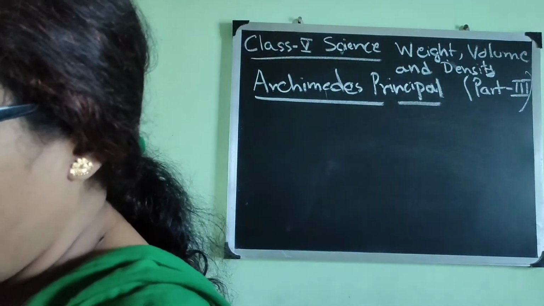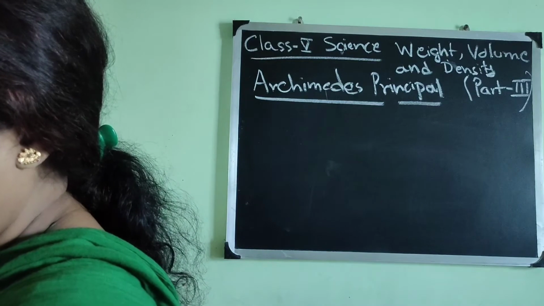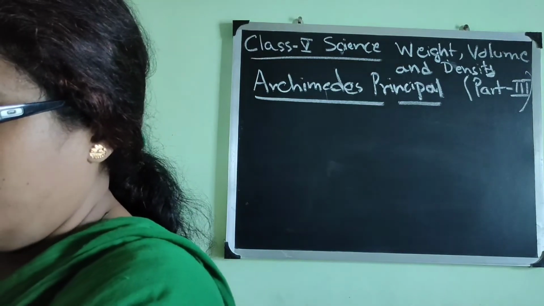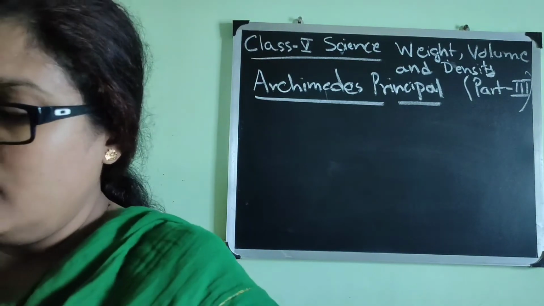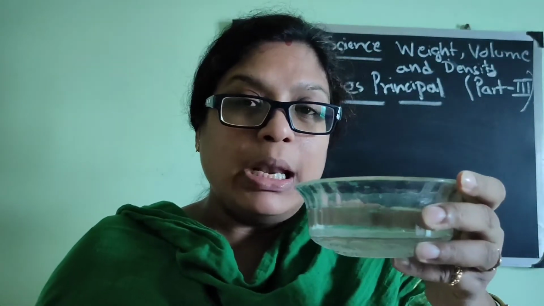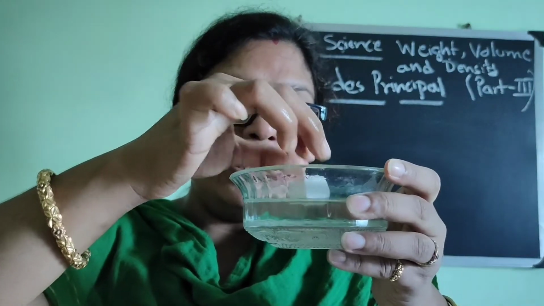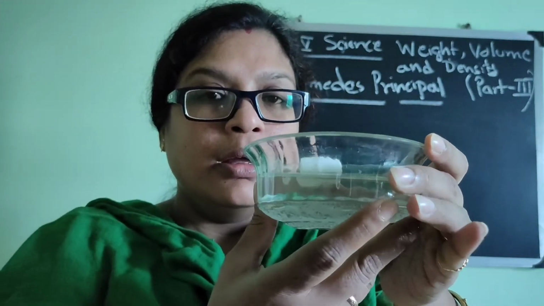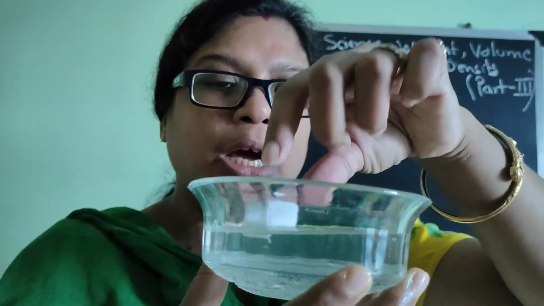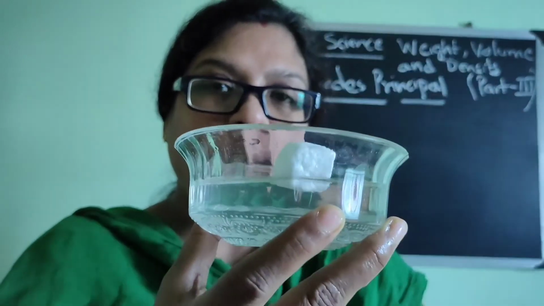See, again I will show you. When the bowl is here, I am putting this on it, but see, 95% of the thermocol is above the water level.